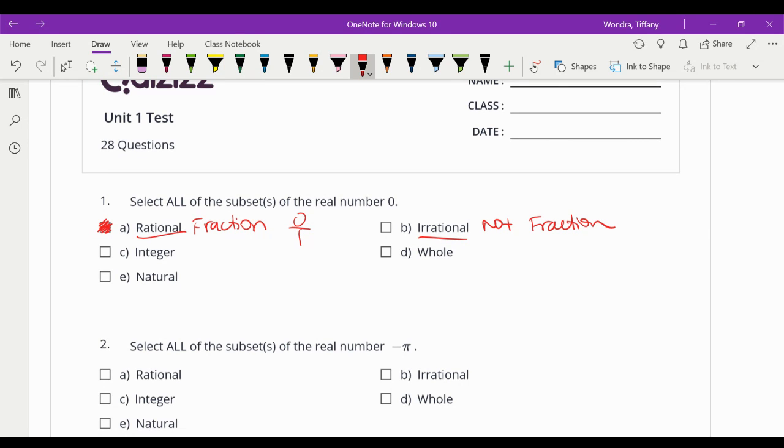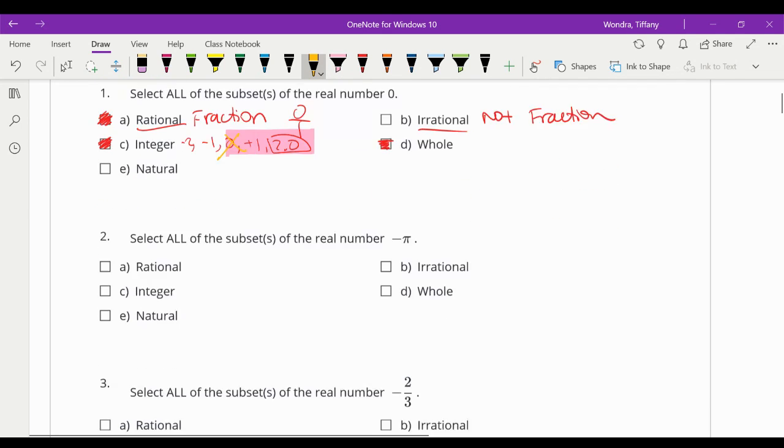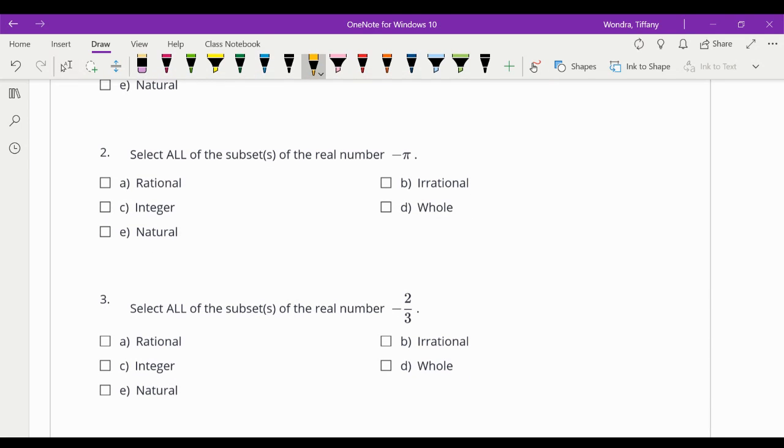Okay, it's an integer because integers are positive and negative numbers that have a decimal of 0.0, so it's an integer. It's a whole number because the whole numbers are exactly the same as the integers, but only 0 in the positive, so it is a whole number. And it's not a natural number because natural numbers don't include 0. So just those three. Okay, this one, it says name all the subsets of negative pi.